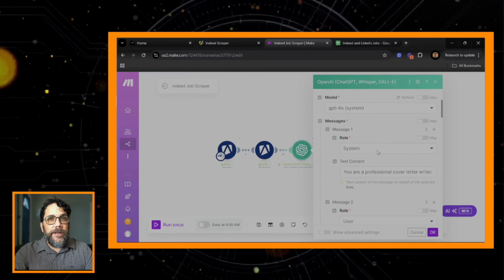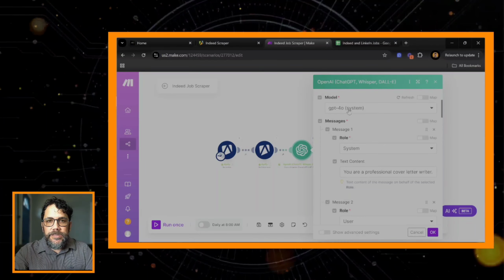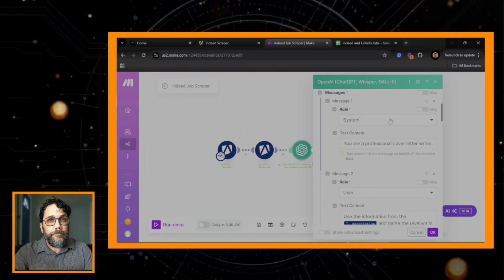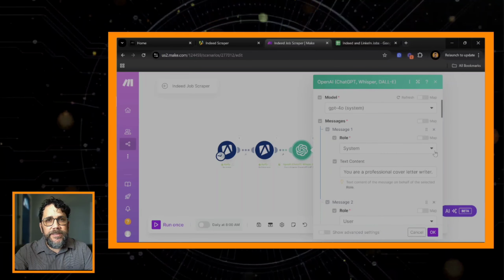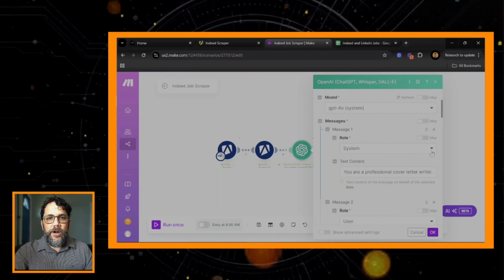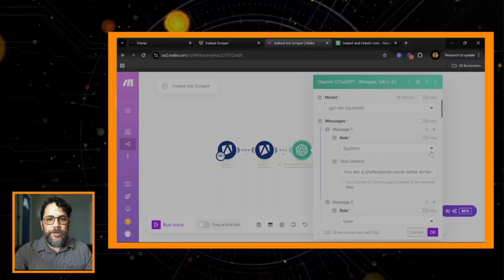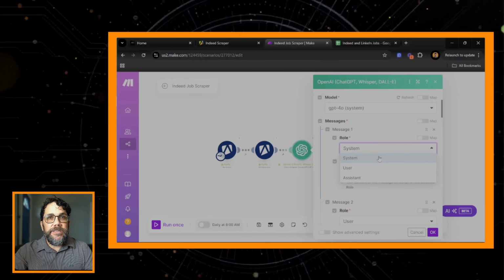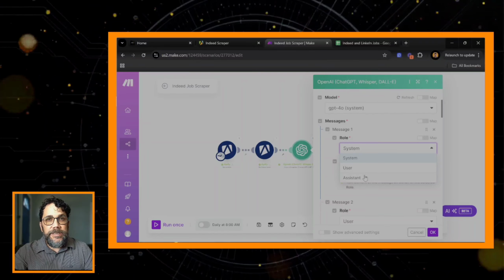We're going to create a chat completion here, and I usually suggest to use the latest model, which is GPT-4. This first one right here, we're going to send a system message. And for those of you that aren't aware of the different messages that you can send to ChatGPT, this is where we get into it a little more. There's three that you can send. There's a system, there's a user, and there's an assistant.